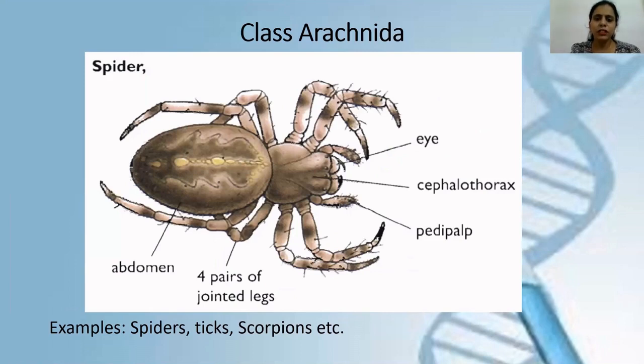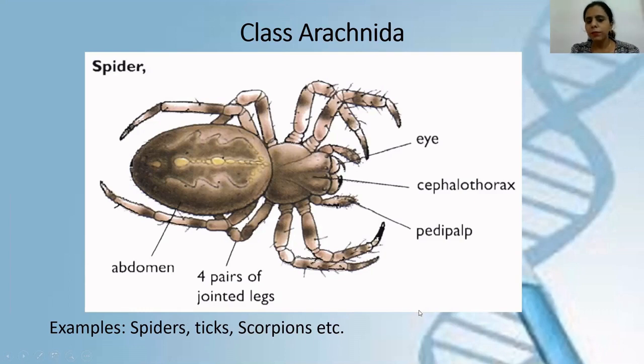The second very important characteristic, which you can easily remember, is how many legs are present in spiders. There are 8 legs. 8 legs means 4 pairs of legs are present in spiders. So antenna is absent, and they have 4 pairs of legs. Then for body segments, the head and thorax are fused with each other, which is known as cephalothorax, and the abdomen. So what is present as body segments? Cephalothorax and abdomen. And the examples are spiders, ticks, scorpions, etc.